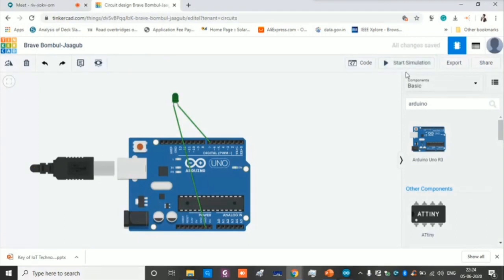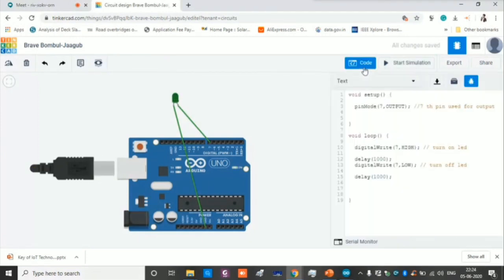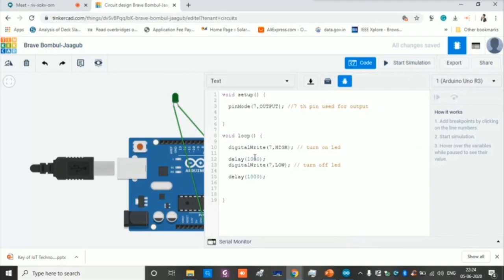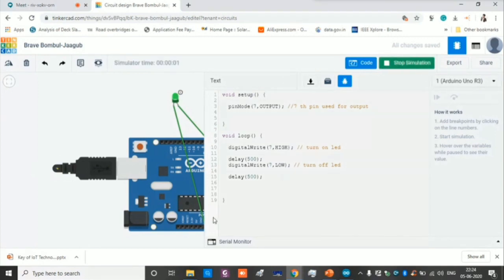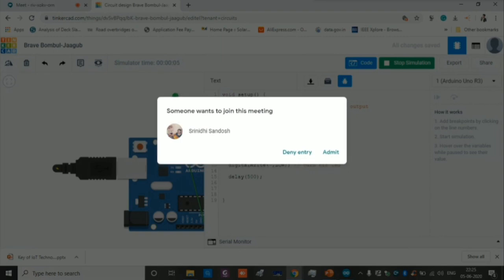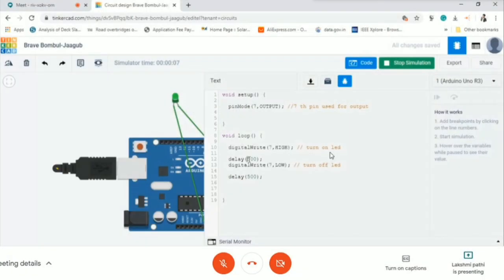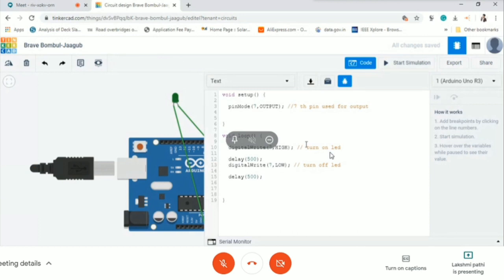So I want to make the LED blink very fast. Probably you have to change the delay time. I'm just changing it to 500. So your LED will be on for 500 and off for 500, so the blinking will be faster. Probably I'm just changing to 200. You can see it's very fast blinking. Just stopping the simulation.